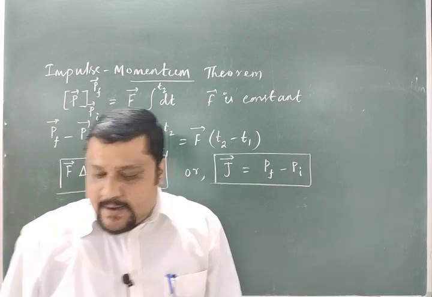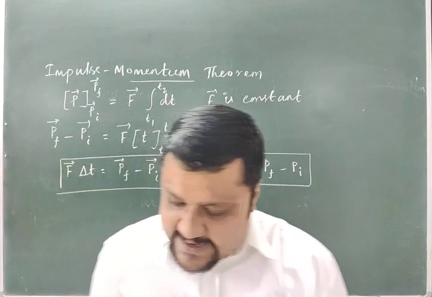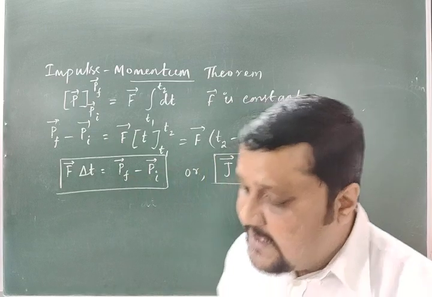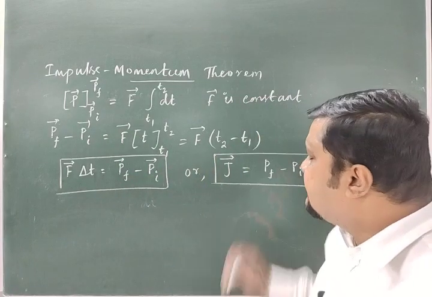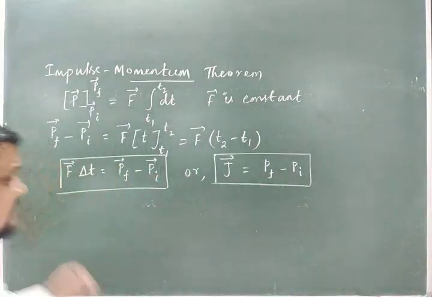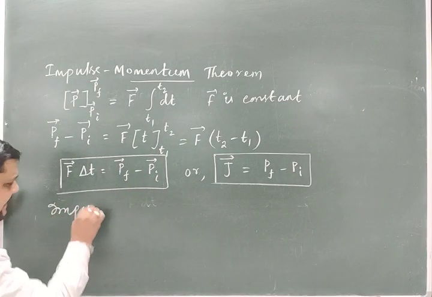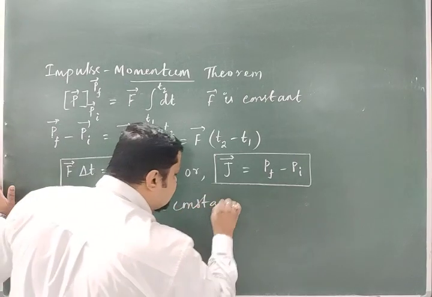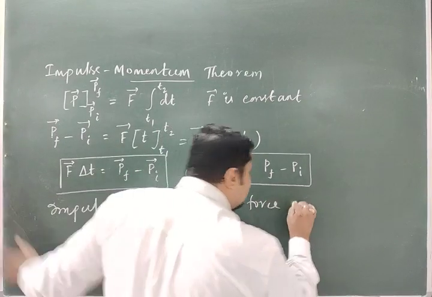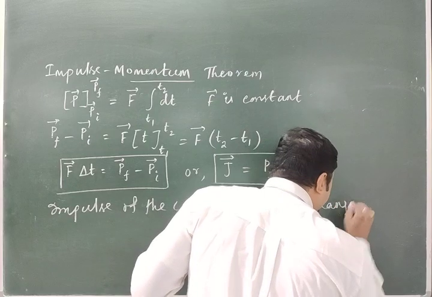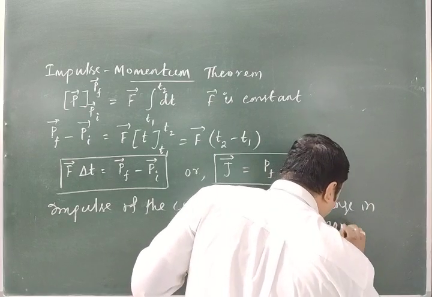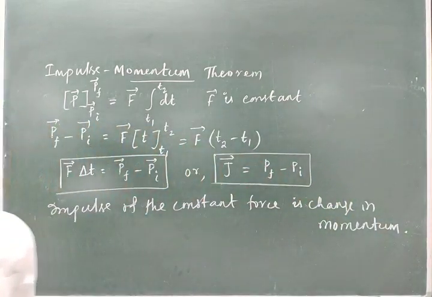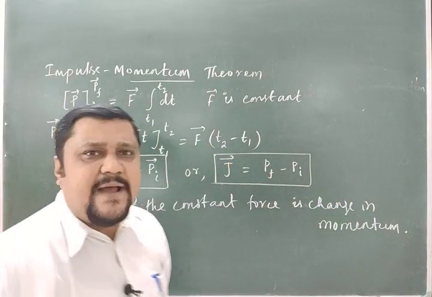Again I am repeating, the impulse of a constant force is equal to the change of momentum. Let me write the statement: impulse of the constant force is change in linear momentum, Pf minus Pi, where Pi is the initial momentum and Pf is the final momentum.